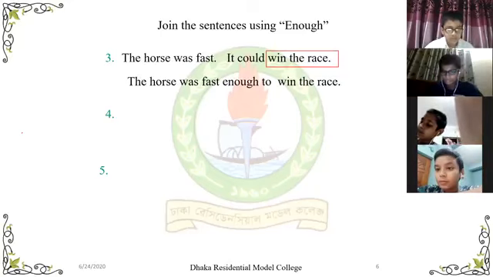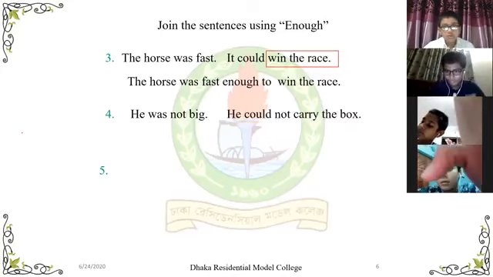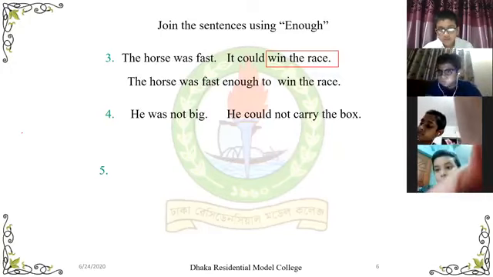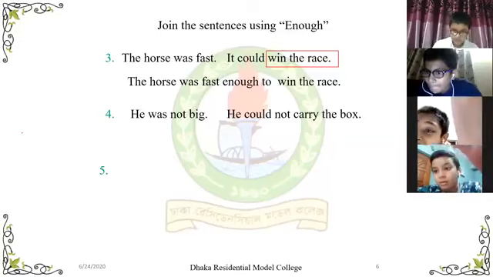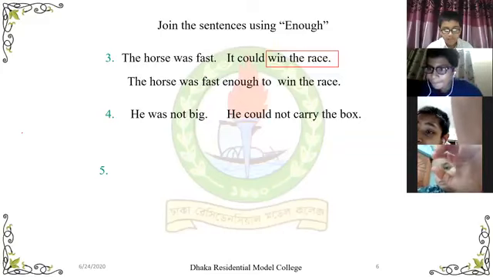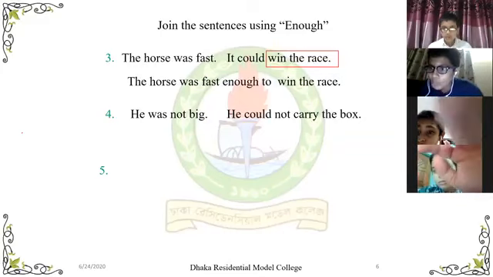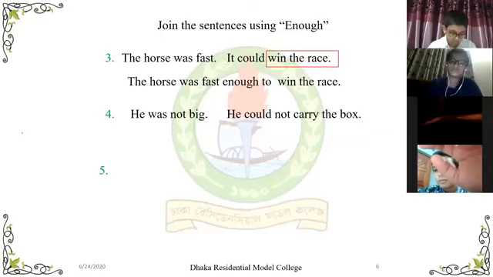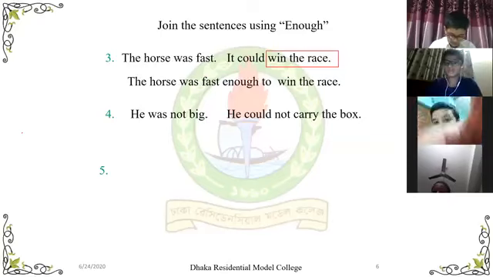Farhan. I asked you to unmute. Unmute yourself. Farhan cannot understand how to unmute himself.